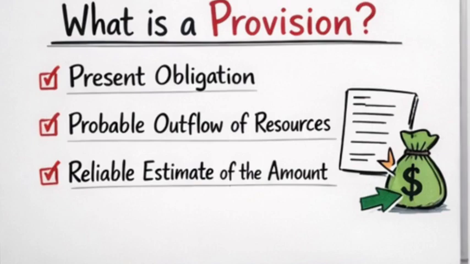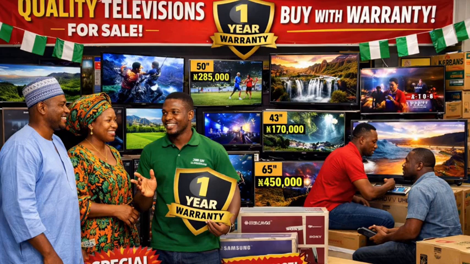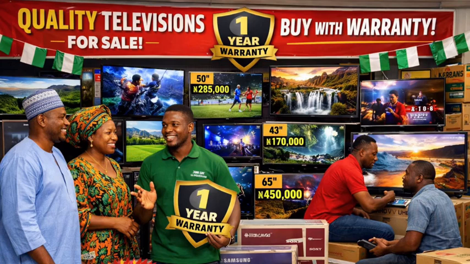Let me give you an example. Imagine that the company sells 10,000 televisions with a 1-year warranty. Now, from past experience, the company knows that at least 5% of the TVs will require repairs. So the company does not know when a TV will fail and require repair, and it also does not know which of the TVs will fail.